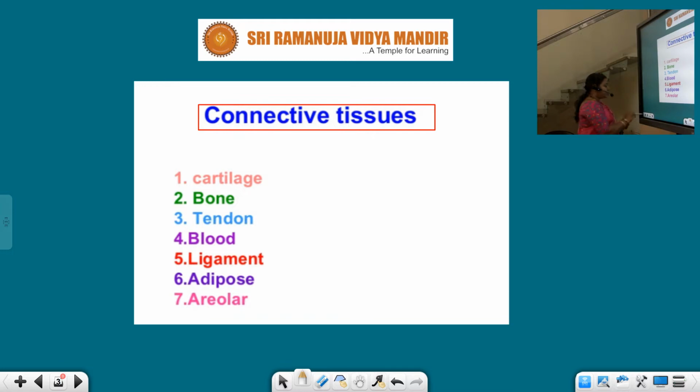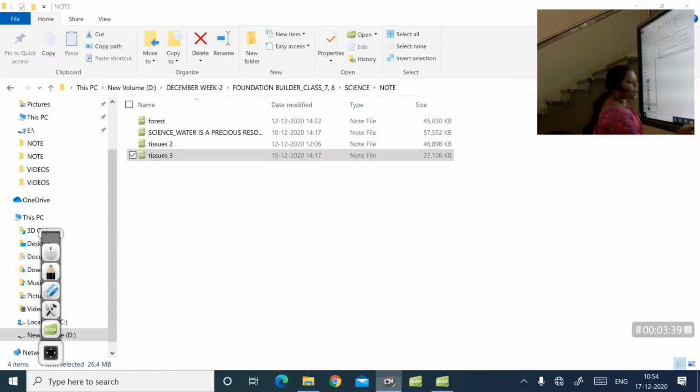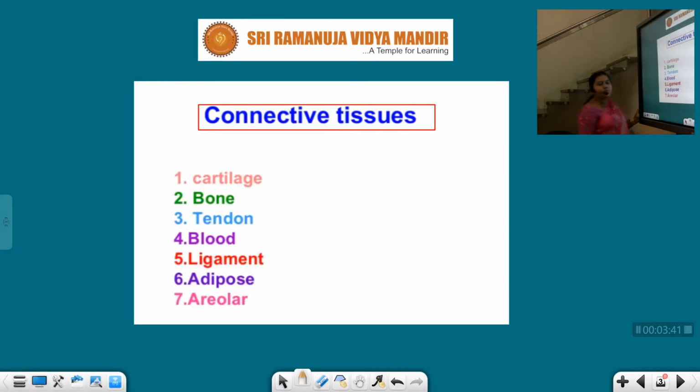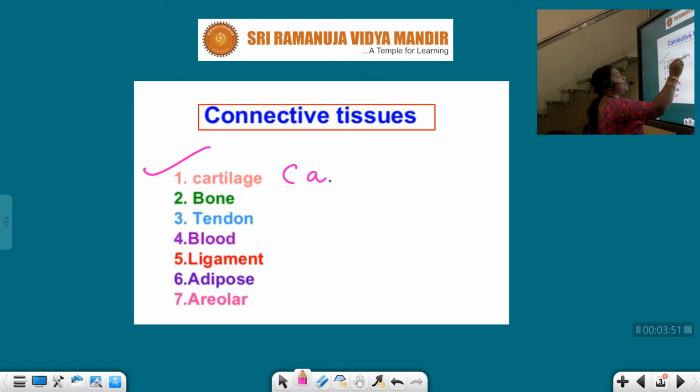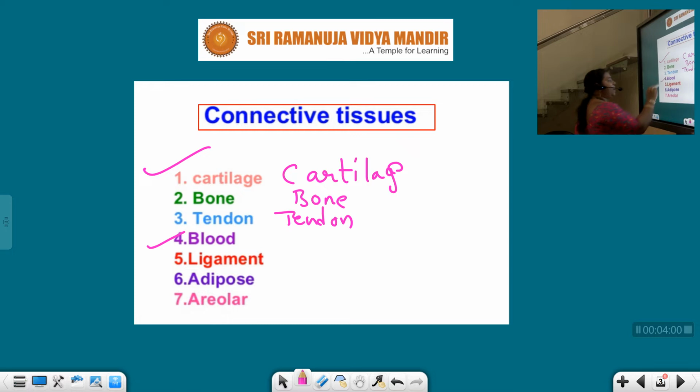Here, students, in the connective tissue, we have different types of tissues. What are those? Cartilage, bone, tendon, blood, ligament, adipose and areolar. How many? In total we have 7 tissues under connective tissue.